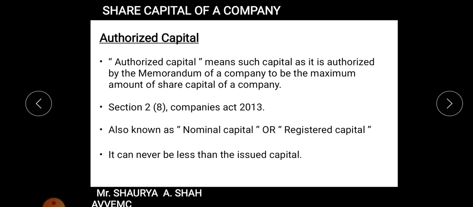So what is the basic crux? What is share capital? Share capital is the total capital of the company which is divided into smaller units, and they are known as shares. And the smallest unit is known as your share. Is it clear to all of you?